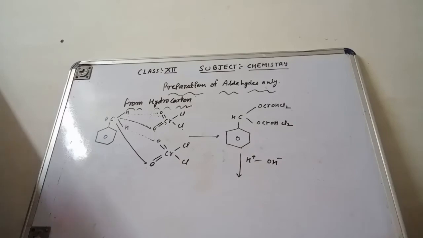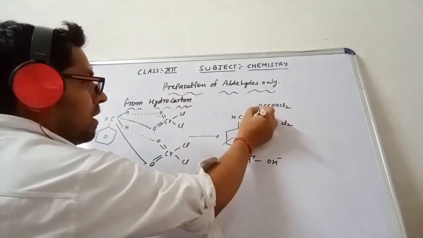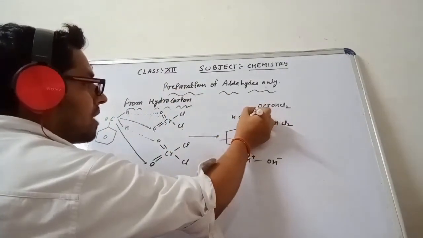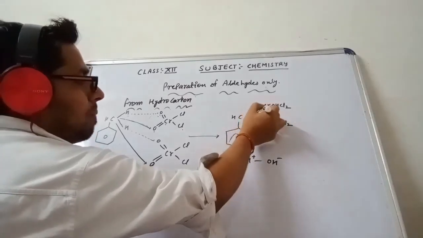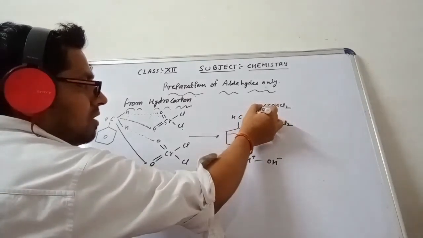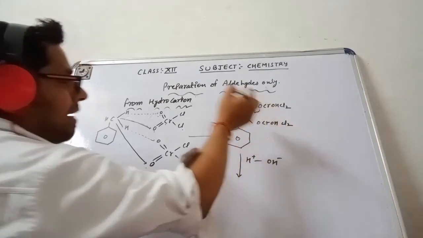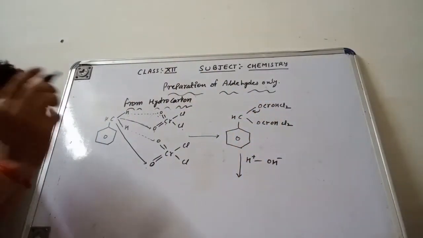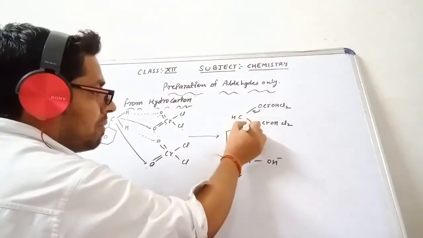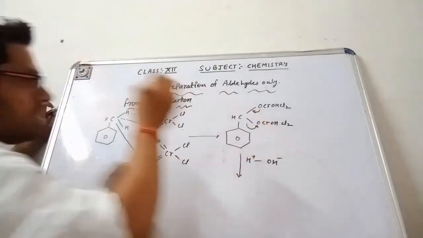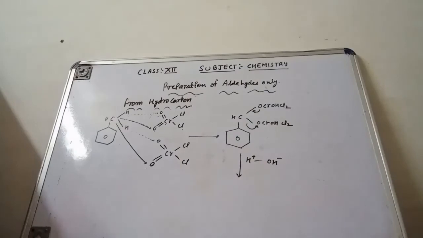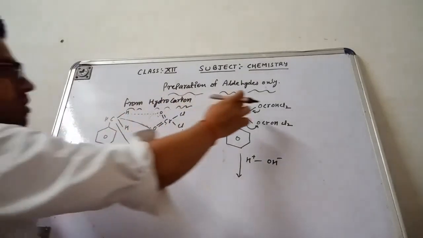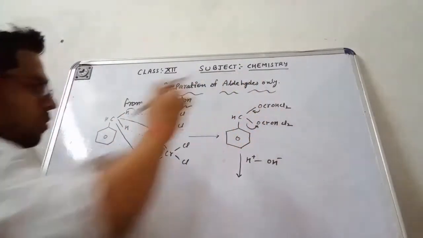What happens here: this oxygen is going to transfer its electron here. Whatever lone pair the oxygen has, that is going to transfer here to make a double bond. So that double bond is going to form. Then this bond will transfer the electron towards this oxygen, which is negatively charged. Now when the oxygen has transferred the electron here, this is getting positively charged.